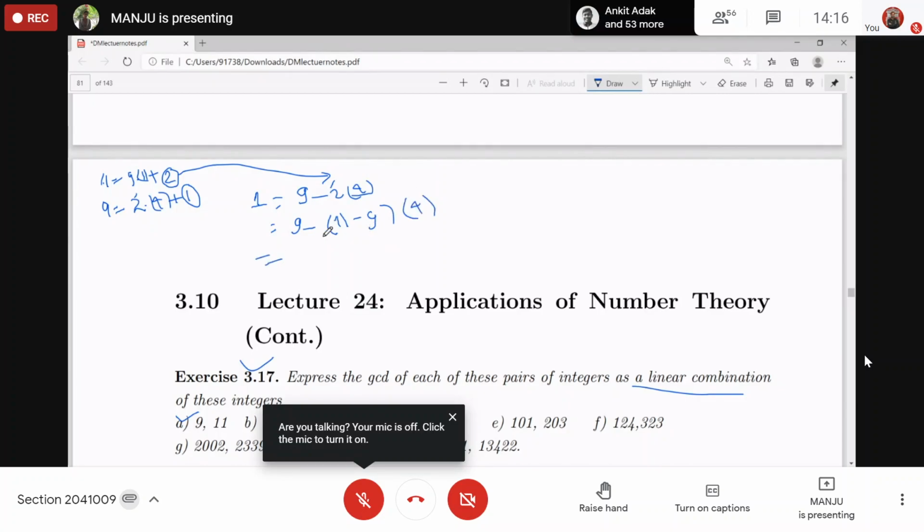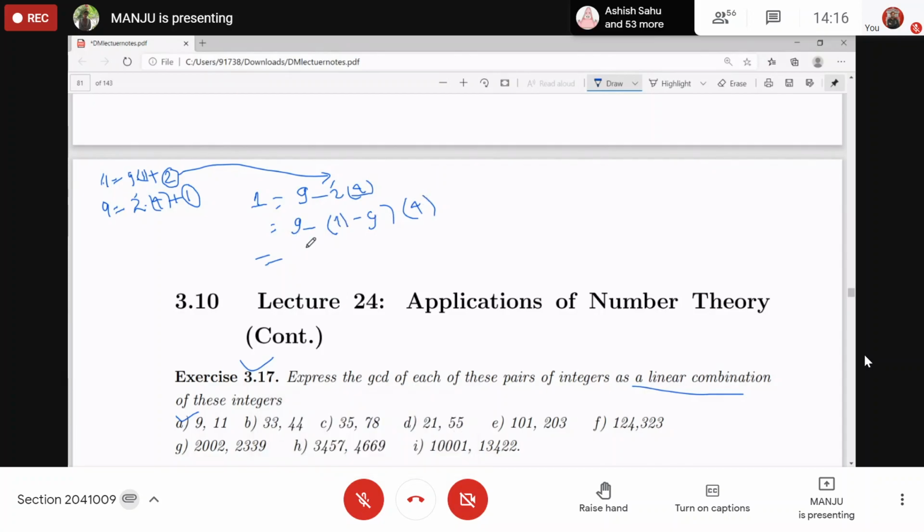So collect all the coefficients. 9, 1 from here, plus 4 from here. How many coefficients of 9? 5. And for 11 we have minus 4. If you collect the coefficient of 11, we are getting minus 4. So 1 is the linear combination of 9 and 11. Okay. Any doubt regarding this? No, ma'am. Then try for this one.